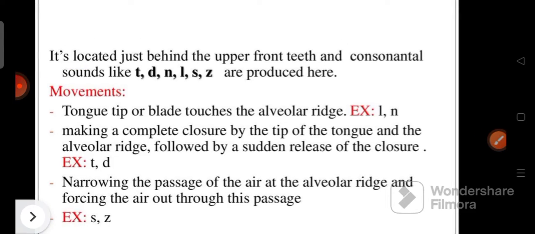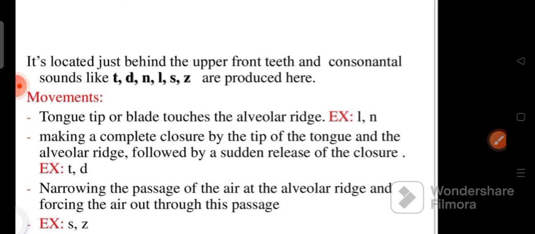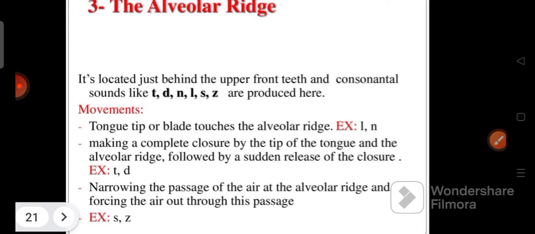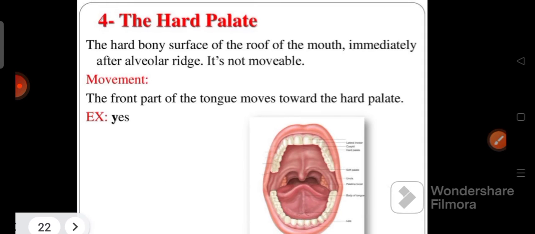For example, la, na. Ta, da involve a complete closure by the tip of the tongue and the alveolar ridge, followed by sudden release of the closure. When you produce sa and za, the passage of air at the alveolar ridge is narrowed, forcing the air out through this passage.